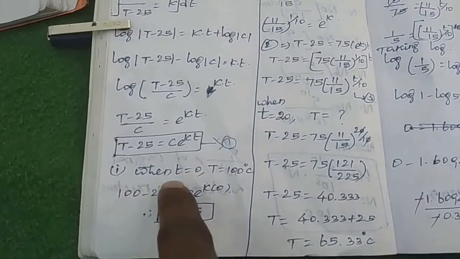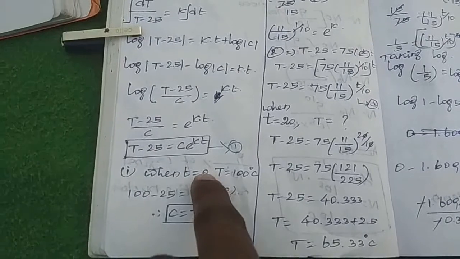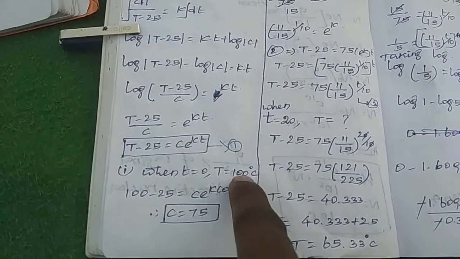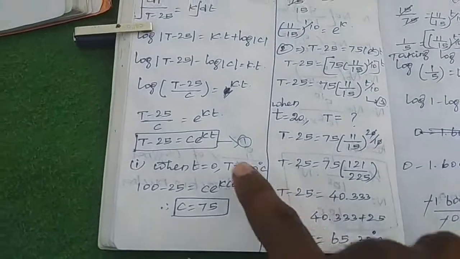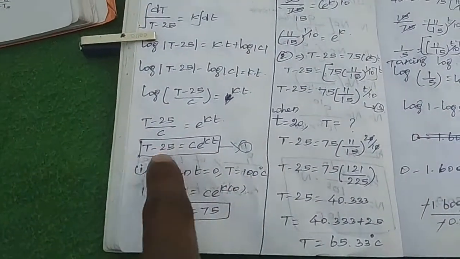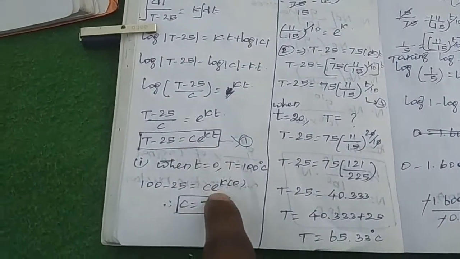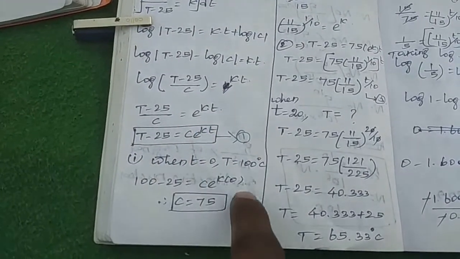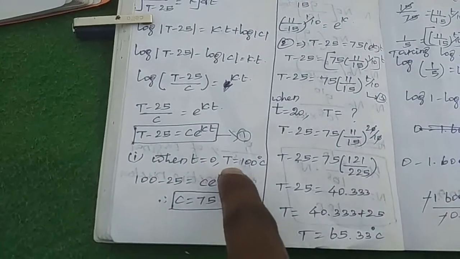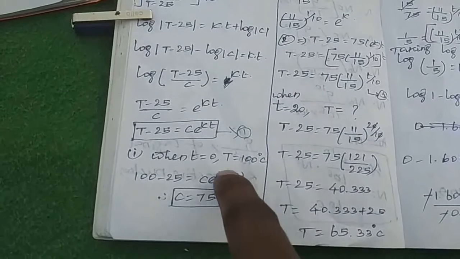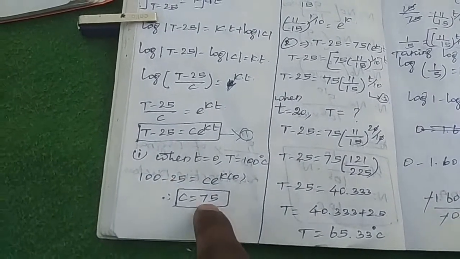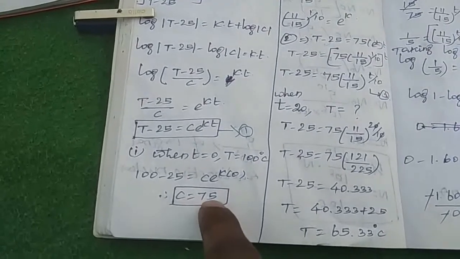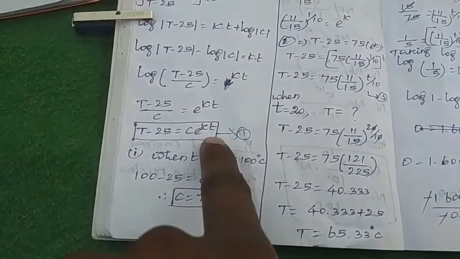Now when t equals 0, the initial time is always 0, and the initial temperature is given as 100 degrees Celsius. Substitute capital T equals 100 degrees, small t equals 0. So 100 minus 25 equals c e power k into 0, because small t value is 0. k into 0 is 0, and anything power 0 is 1. So 1 into c, c equals 100 minus 25 equals 75. That is the c value. Substitute the c value in equation number 1.